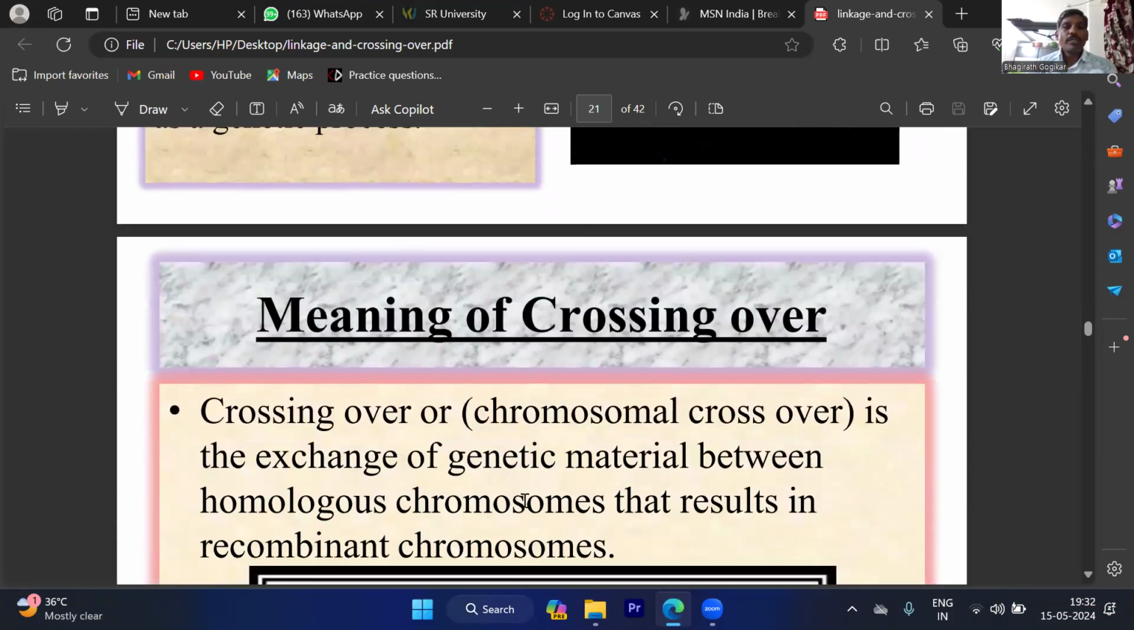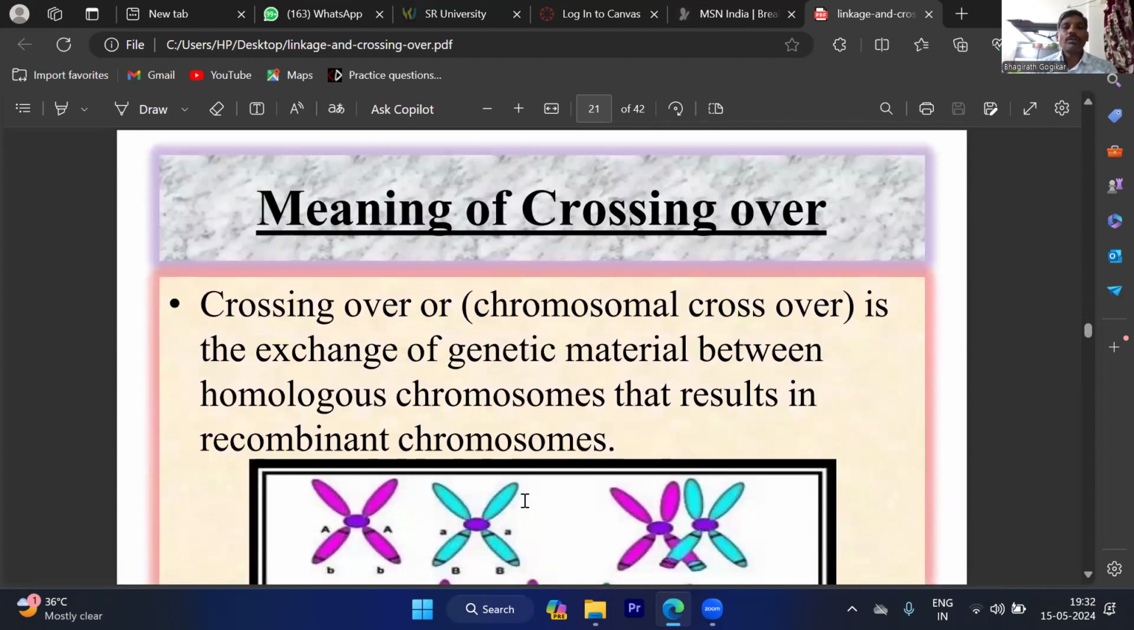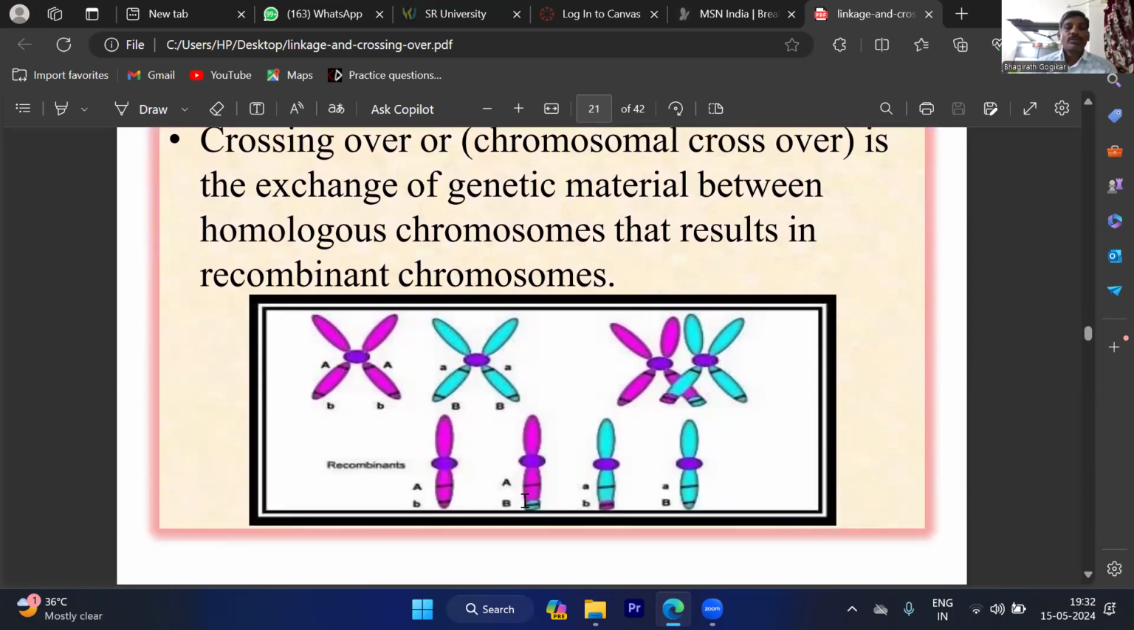So, the meaning of crossing over. Crossing over, or chromosomal crossover, is the exchange of genetic material between homologous chromosomes that results in recombinant chromosomes, or recombination formation. So you know very well, these are the two homologous chromosomes. During the cell division process, prophase 1 is divided into 5 stages. In the pachytene stage, we can see the crossing over phenomenon takes place.